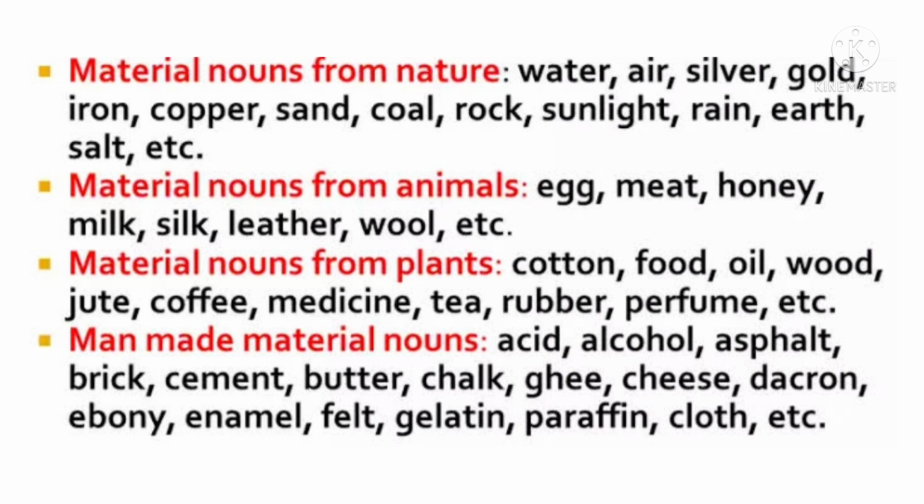Then we have the materials that we get from plants like cotton, food, oil, wood, jute, coffee, medicine, tea, rubber, perfume, etc. And the man-made materials like acid, alcohol, asphalt, brick, cement, butter, chalk, etc. All these things come under material noun because they are material, whether they are natural, man-made or the products that we get from plants and animals.